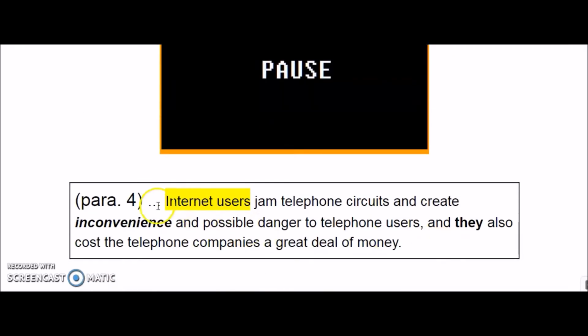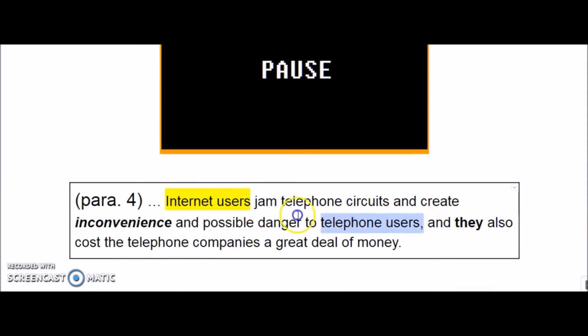Okay, so in paragraph 4, it says, "and they also cost the telephone companies a great deal of money." So the question is, what or who cost the telephone companies? As you can see, here it says "they." So you should write a plural noun in subject position here, right?